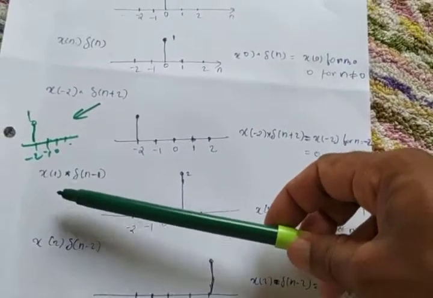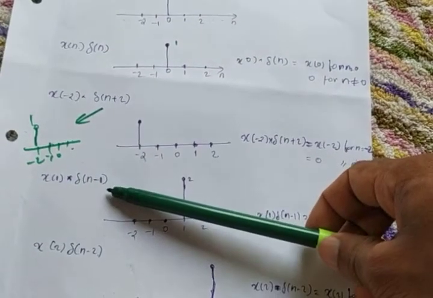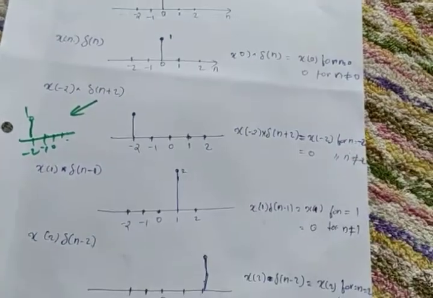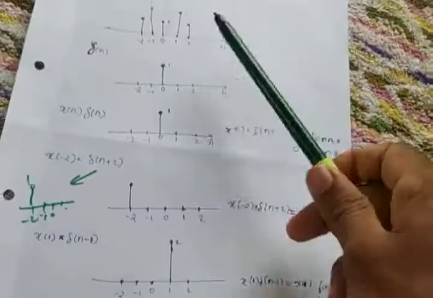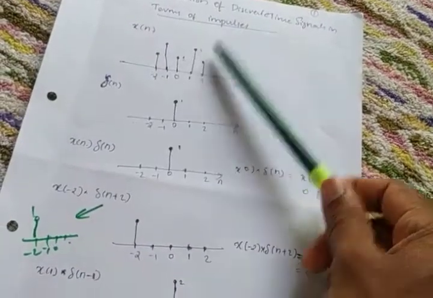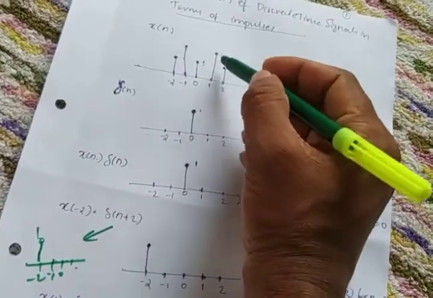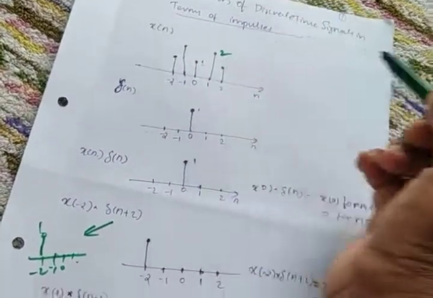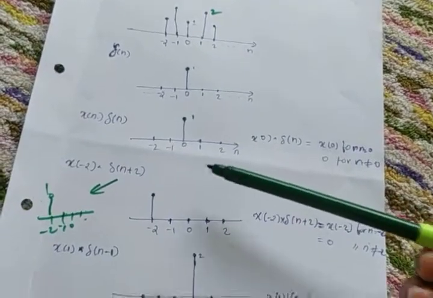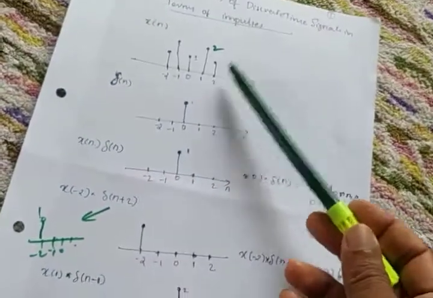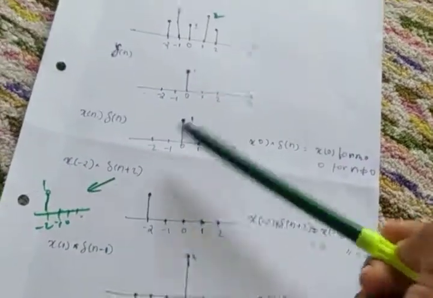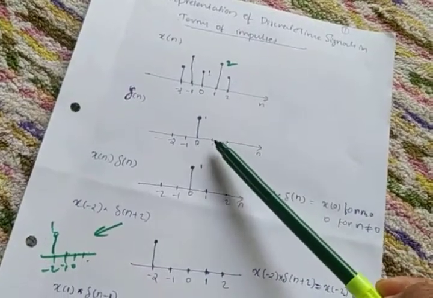Now another thing is, what happens if x of n into del of n minus 1, x of 1 into del of n minus 1. x of 1 means at 1 amplitude is 2. See, at 1 amplitude is 2. So x of 1 means 2. Del of n minus 1 means it is a right shift.